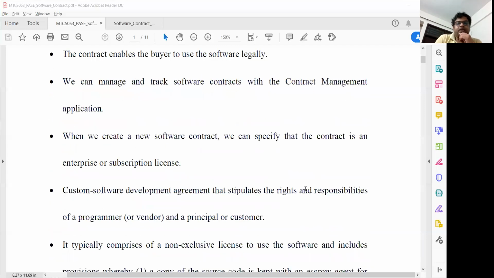A custom software development agreement stipulates the rights and responsibilities of the programmer and a principal or a customer. Basically, this agreement consists of the responsibilities and the customer's interest.